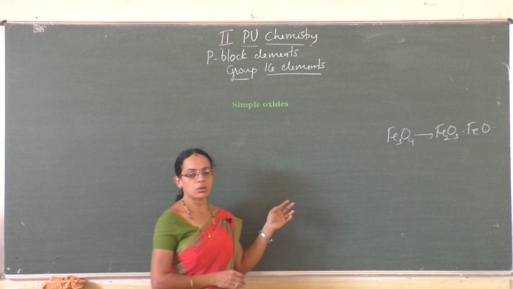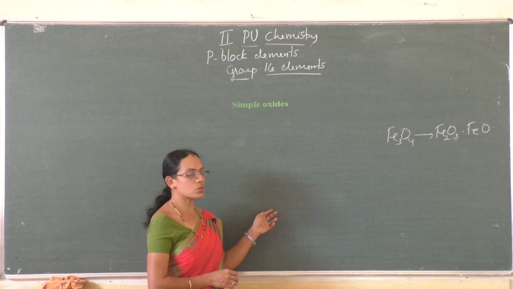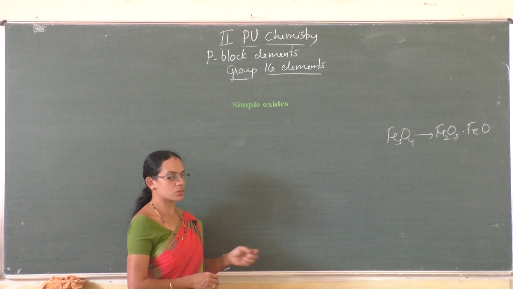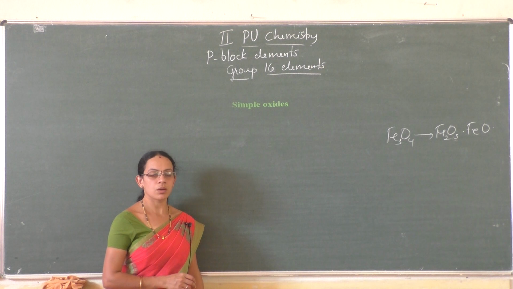And one more mixed oxide is red lead, or Pb3O4. It is also one of the mixed oxides. But in this chapter we are going to study in detail about simple oxides where the element exhibits only one oxidation state.